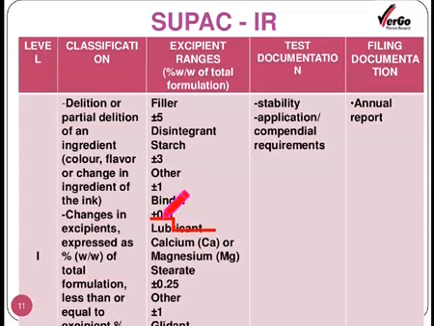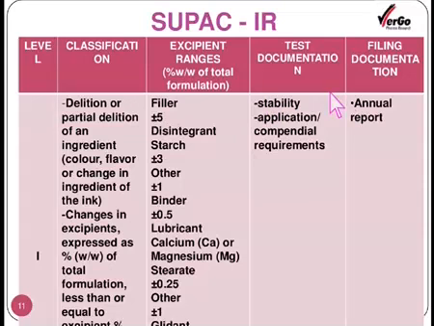Binder plus minus 0.5. So binder is the critical excipient, because it affects the hardness of the tablet, and if the hardness changes, definitely the release is going to change. And for level 1, the change in the binder concentration which can be tolerated is up to just 0.5%. Lubricant, calcium or magnesium stearate, just 0.25% can be tolerated for level 1.